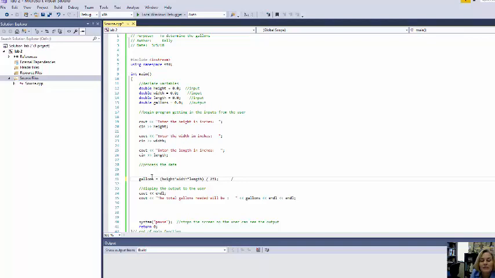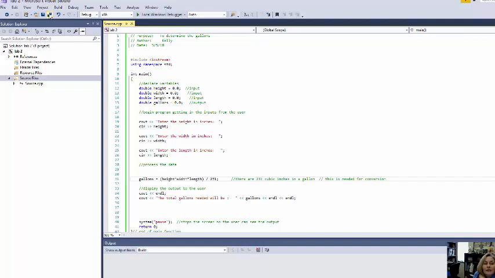So what I would probably do is go up here and add a comment saying there are 231 cubic inches in a gallon, and this is needed for conversion. And that's what a good programmer would do, okay?